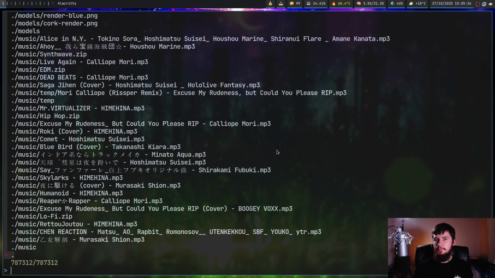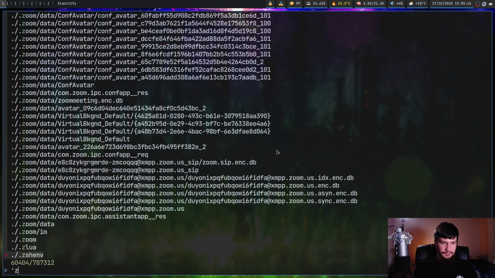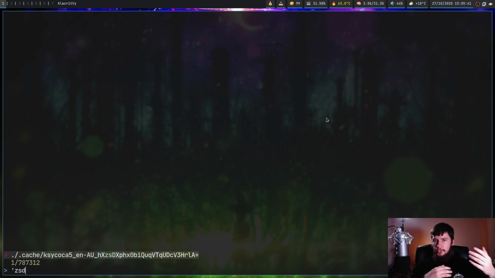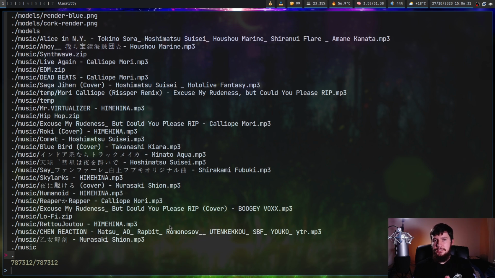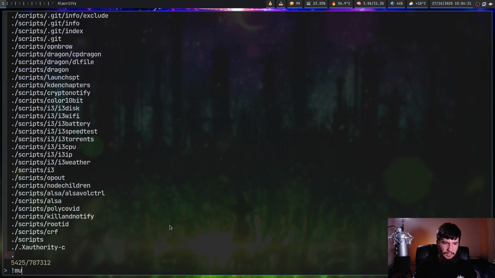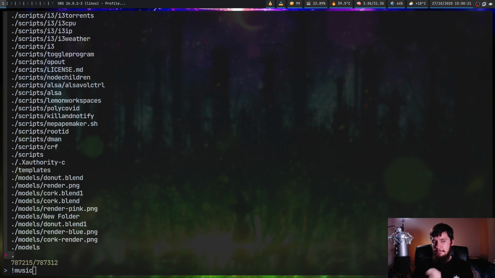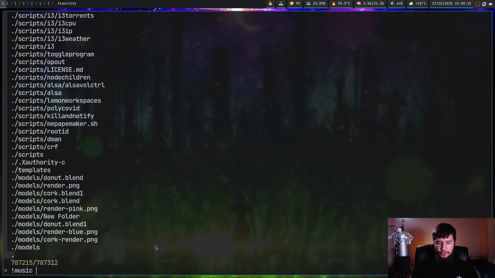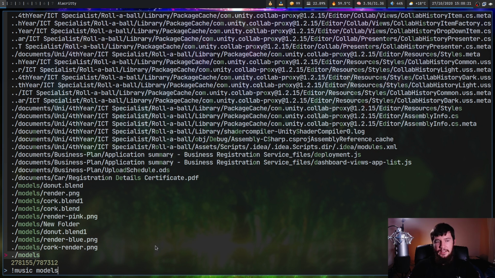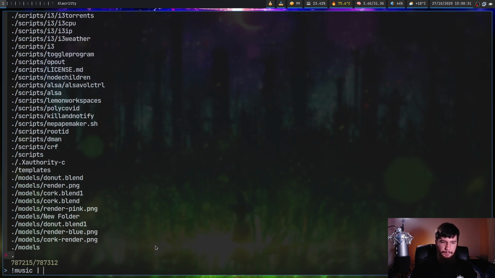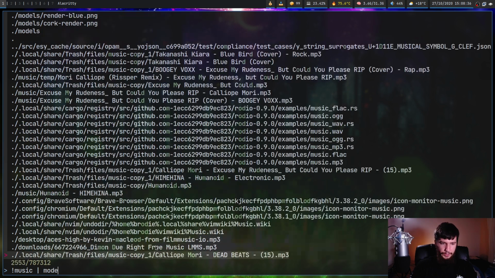If you don't want the string to break up across multiple words, you can start it with an apostrophe, and then say if we search for something like ZSD, it's not going to show all of those extra results, it's just going to show this one that actually has ZSD in a continuous string. And you can inverse the match by starting with an exclamation mark, so things that don't include the term music. And if you include a space between queries, it must match on both of them. So in this case, not music, and it does contain models. But if you'd prefer to do an or instead, what you can do is replace this space with a pipe. So it doesn't include music, or it contains models.